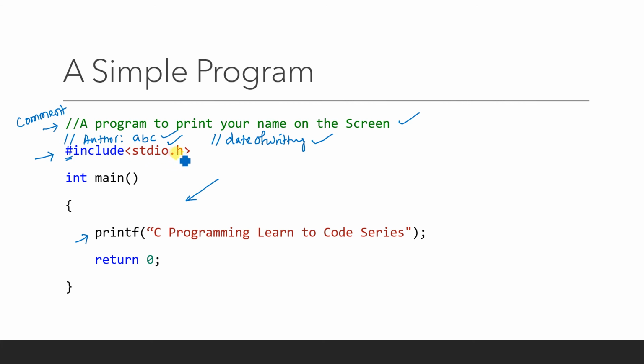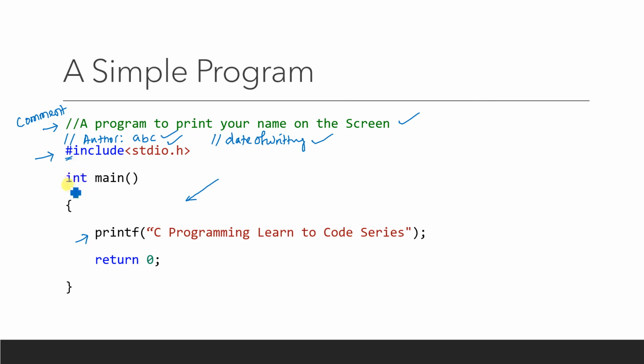So whenever any question comes to you, you just close your eyes and write this particular line. Okay, blindly you just write this line, because every program needs to print something. That's why this header file must be included there. So you have to write hash include stdio.h in your program.